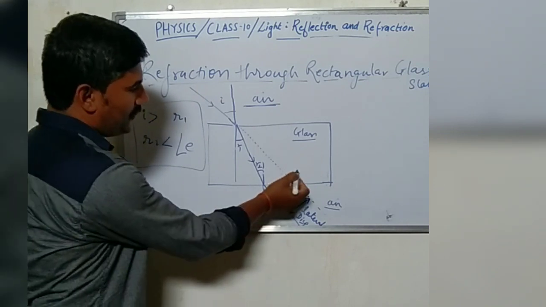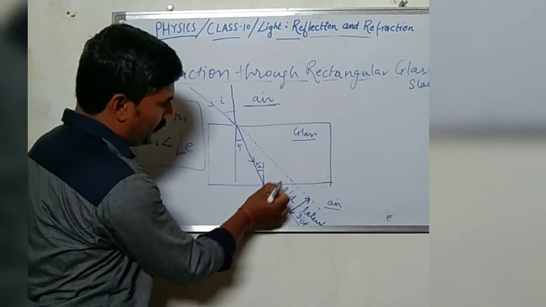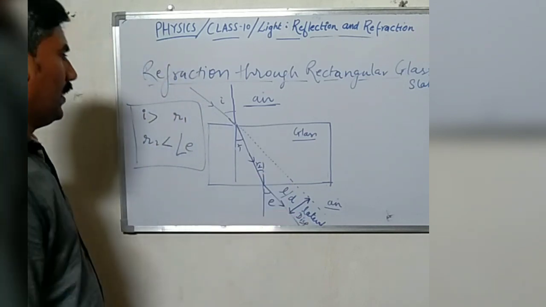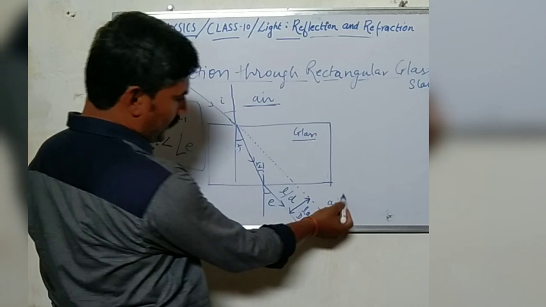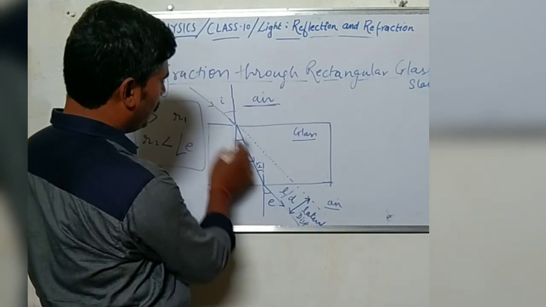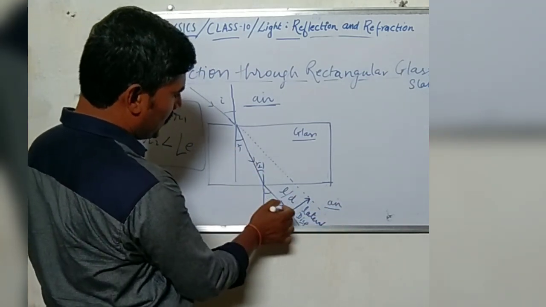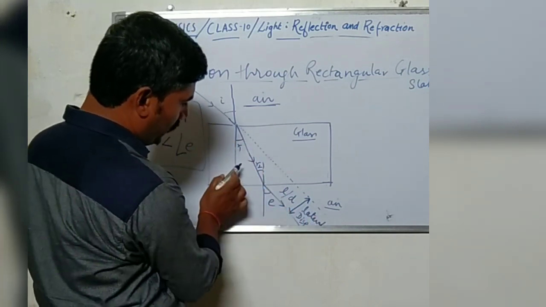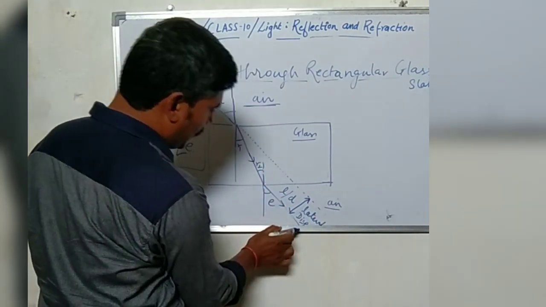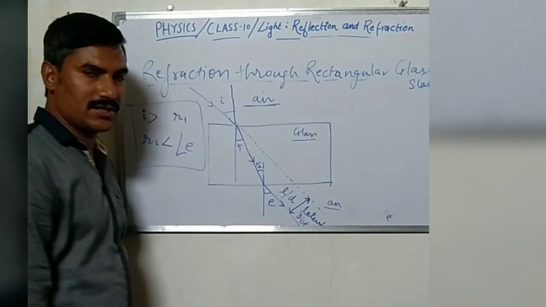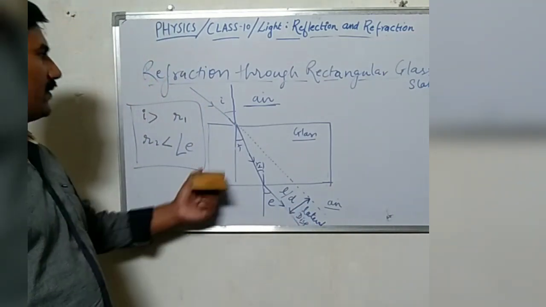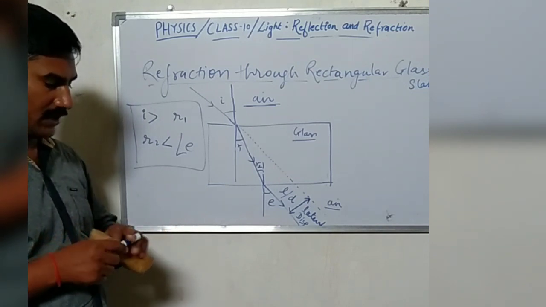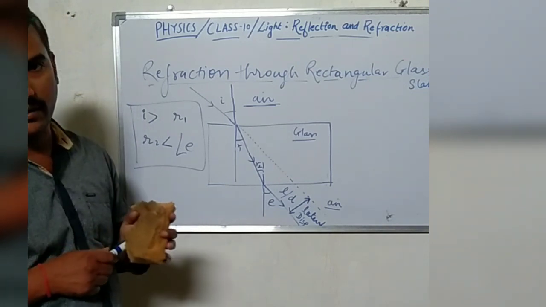This is because now the light is coming out of the denser medium into the rarer medium. And last but not least, the perpendicular distance between the original path of the incident ray and the emergent ray is known as lateral displacement. Now we have covered the refraction through a rectangular glass slab, laws of refraction and the basics related to the